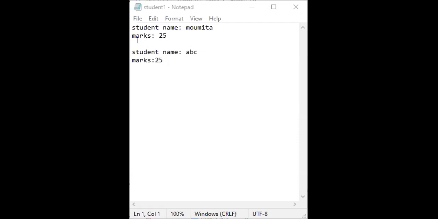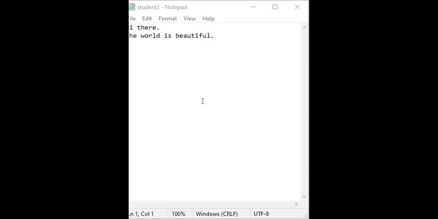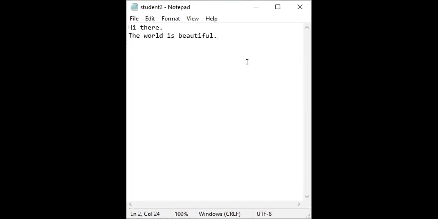So this is student1, and after that this file is student2. Okay, so this is student2. So student1 and student2 are both already on my desktop, with some information in student1 and some information in student2.